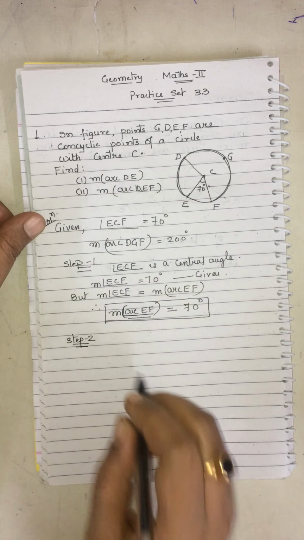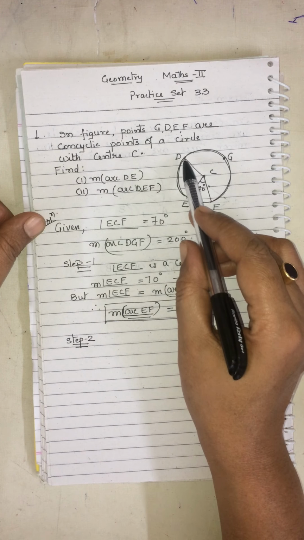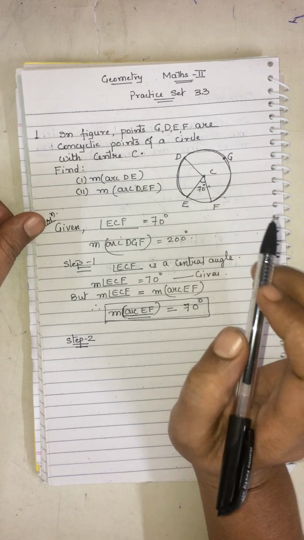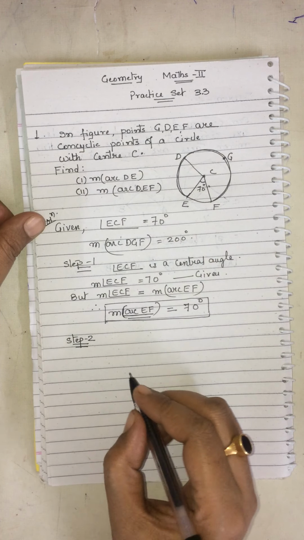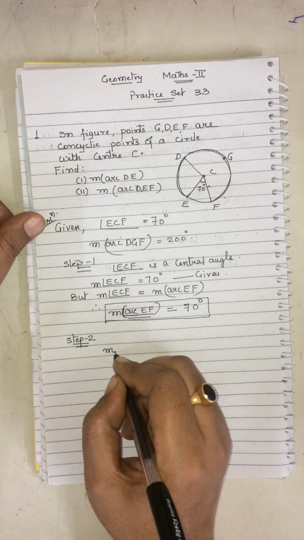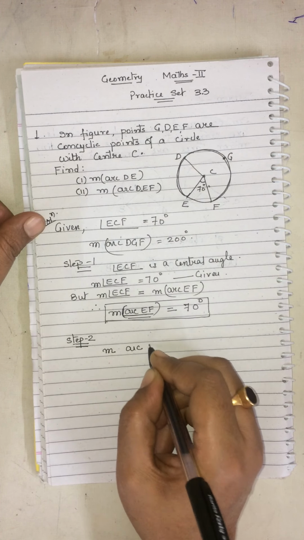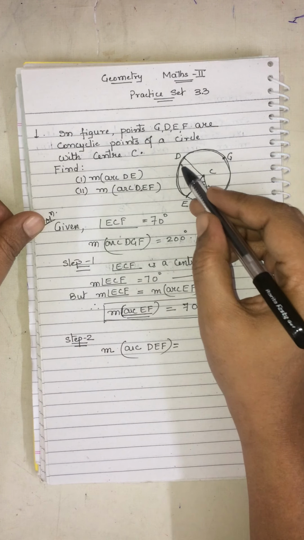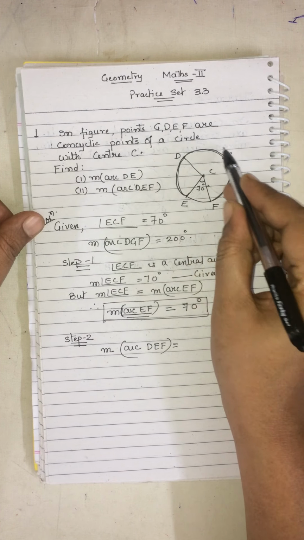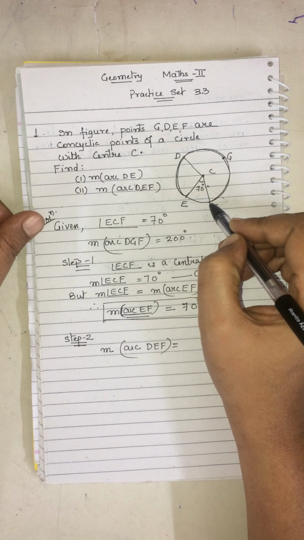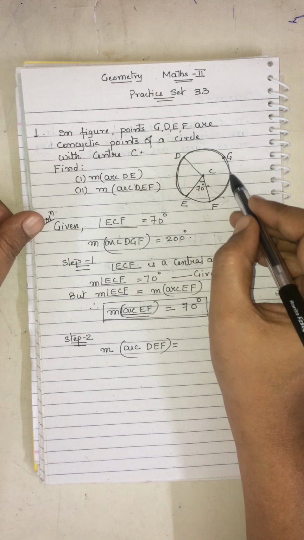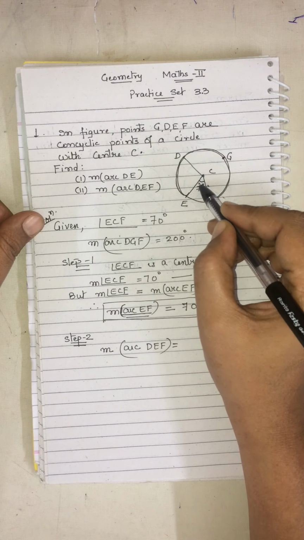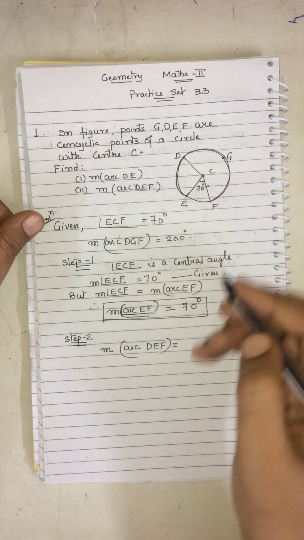Let us go for step 2. They are asking for the measure of the arc DEF. DEF is a minor arc and the major arc is DGF, and the measure of the central angle will be 360 degrees.